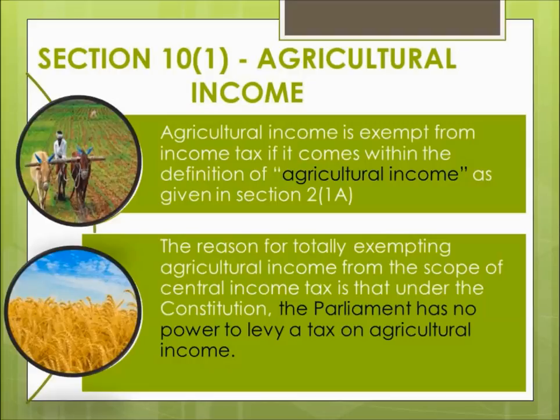All these taxes which are levied by the government on us are due to the power given to them through our Constitution. So the Constitution has prohibited the Parliament from levying any tax on agricultural income. That is why agricultural income is exempt and the government and the Parliament cannot levy tax on it.